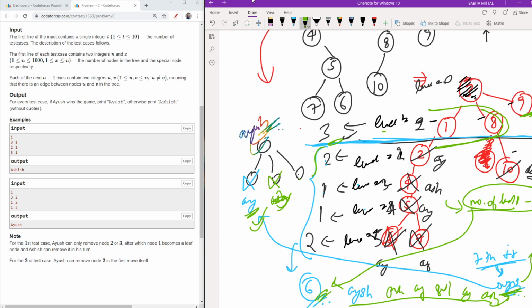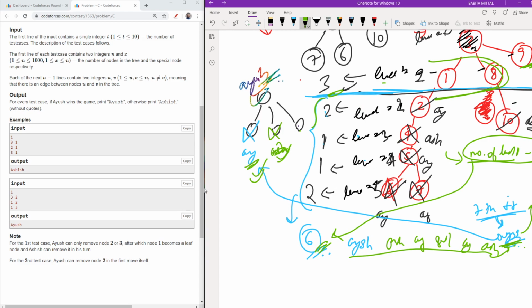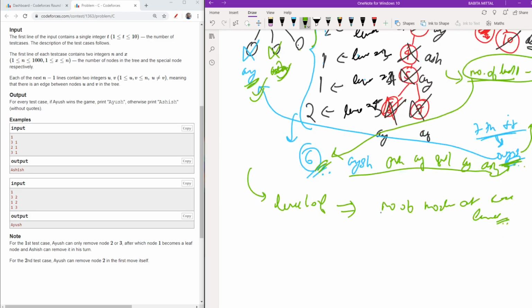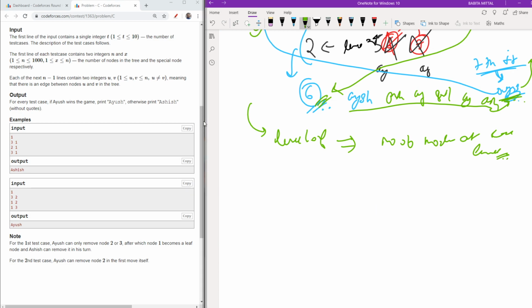So the final intuition for this problem was that I just need to store the level of each node, or you can say the number of nodes at each level. If I know the number of nodes at each level, I will run a loop, for int i equals max level to i greater than or equal to 2.